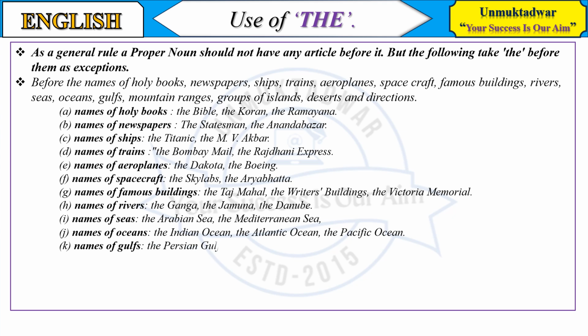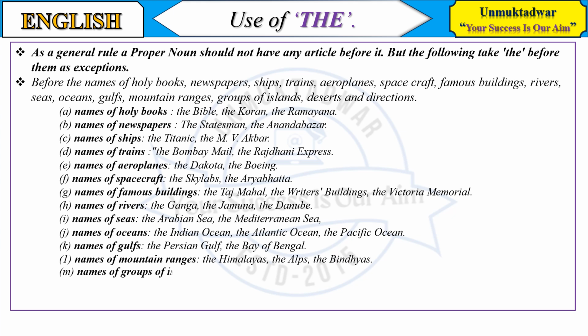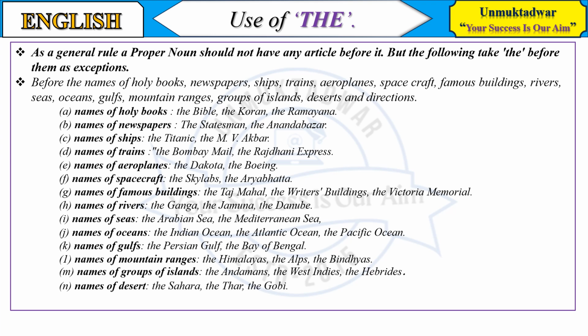Names of gulfs: the Persian Gulf, the Bay of Bengal. Of mountain ranges: the Himalayas, the Alps, the Vindhyas. Of groups of islands: the Andamans, the West Indies, the Hebrides. Names of deserts: the Sahara, the Thar, the Gobi. Names of directions: go to the north and then turn to the south.